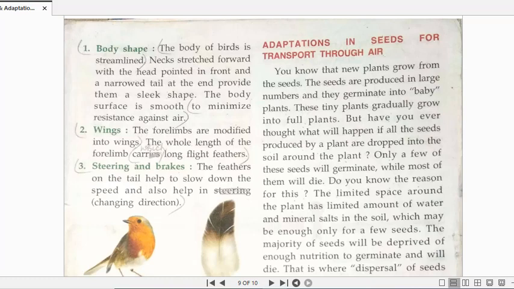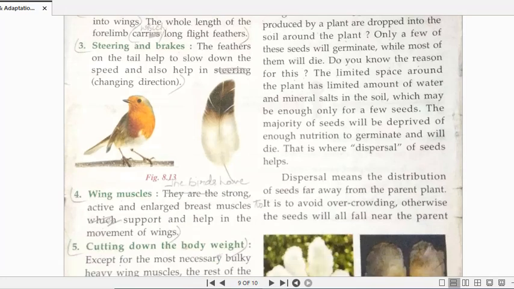Clear? Because see what will happen, dispersal. अब dispersal क्या होता है? Dispersal means the seeds, where the plant is growing, move far away from the parent plant. This is known as dispersal. ठीक है, पर जो seeds हैं वो parent plant से दूर कैसे जाएंगी? Who will take away these seeds away from the parent plant? These are the animals, the birds. They play a role in this, right?